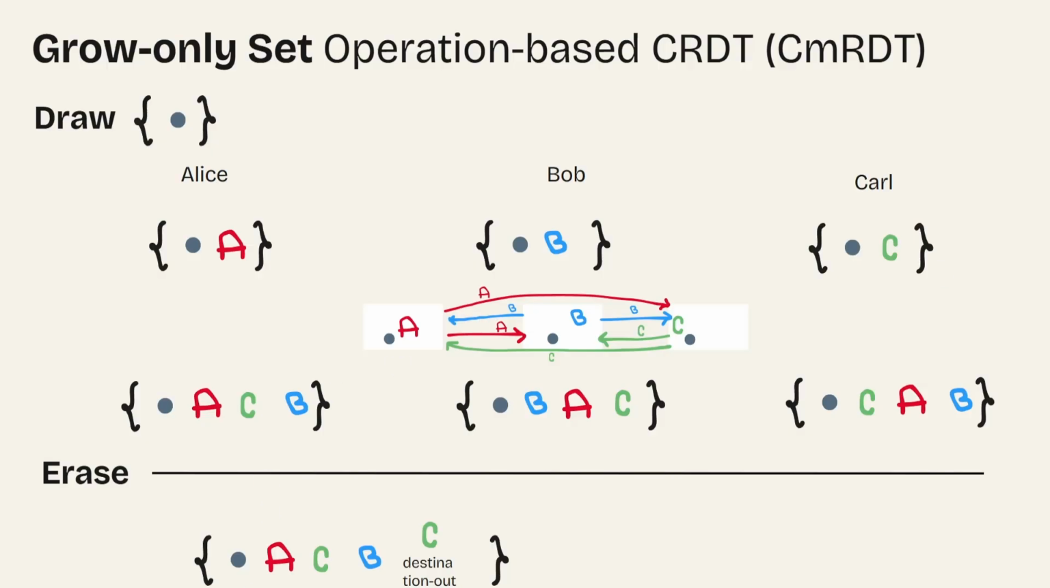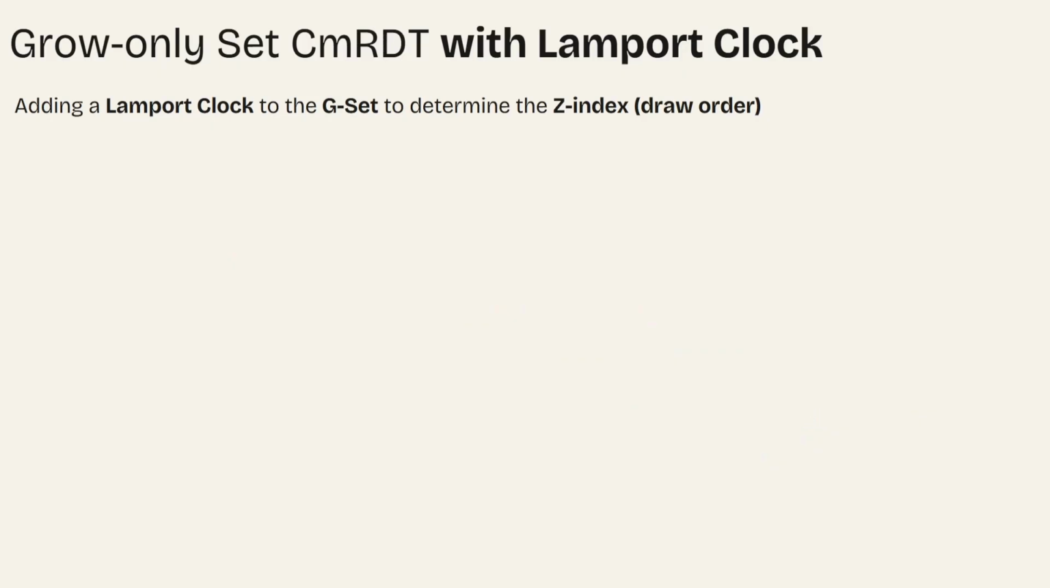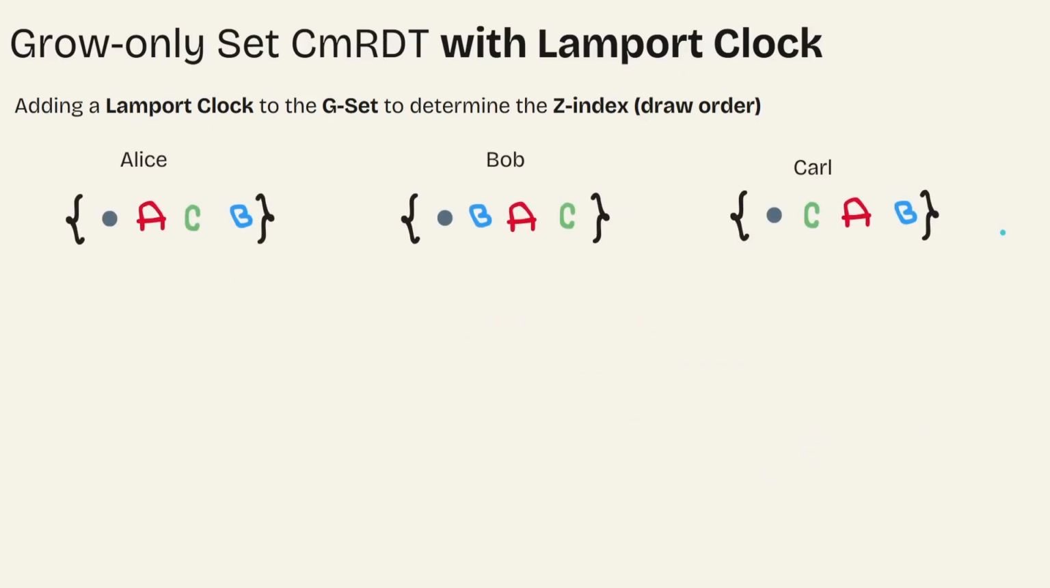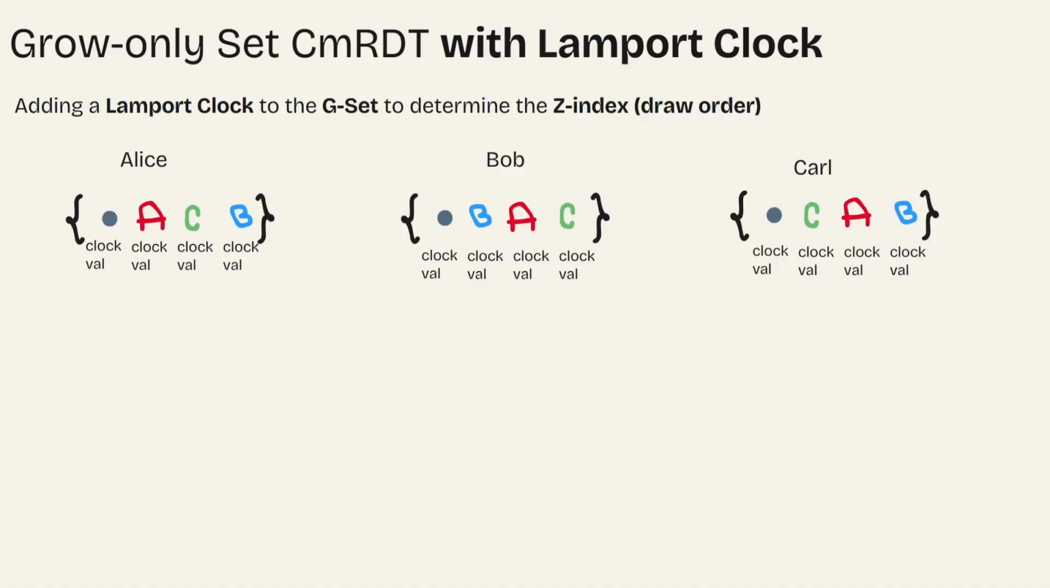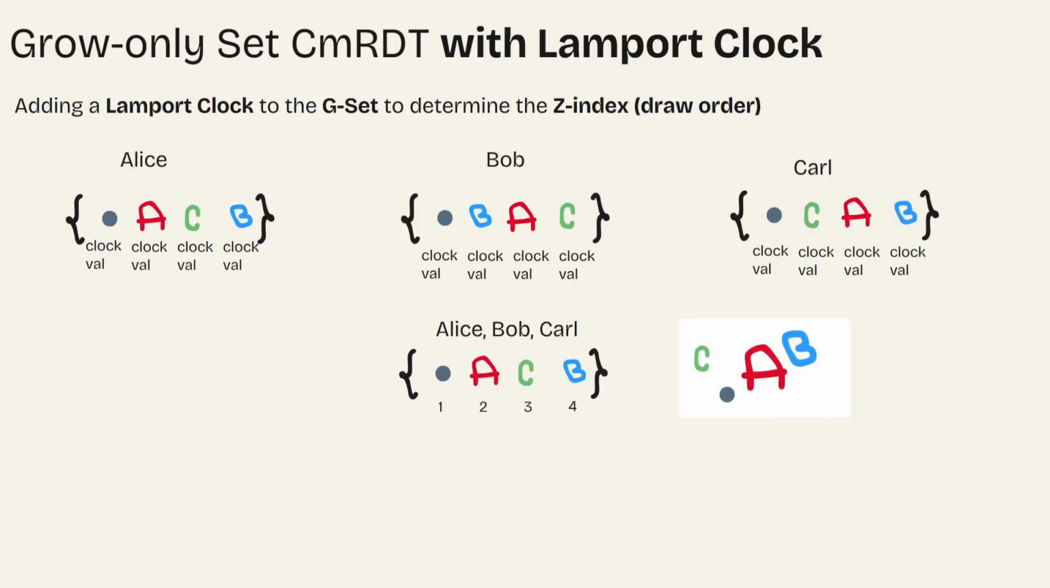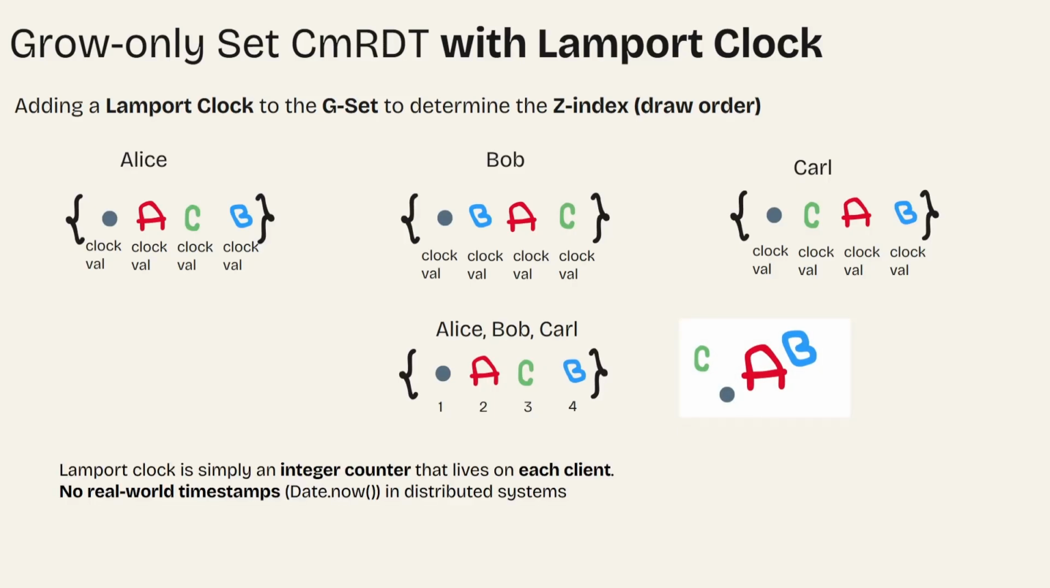Now how can we know which strokes should go first in which order? Should it be abc or bca or acb? We will need the help of a third factor called a Lamport clock. This is the current set that each player holds. With each stroke, we also attach a clock value. So at the end, each player can reorder their own set by themselves and all arrive at the same consistent order, therefore the same board state. Note that we don't use real timestamps in a distributed system because Alice's computer clock may be 2 seconds faster than Bob's. So instead we use a Lamport clock, which is an integer counter on each client.